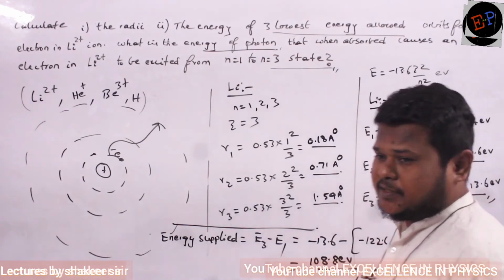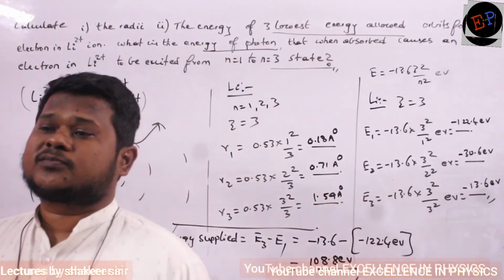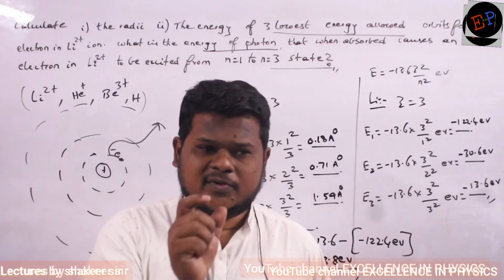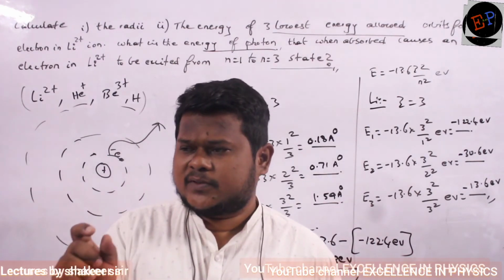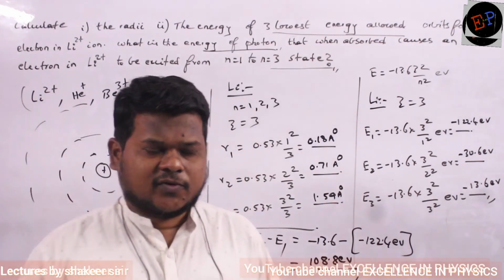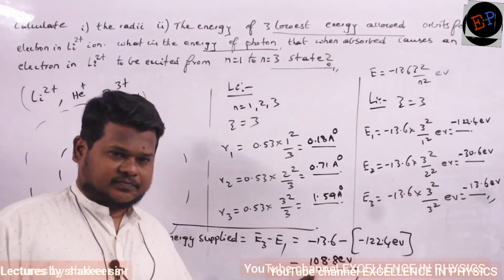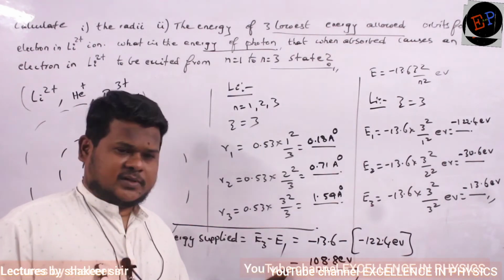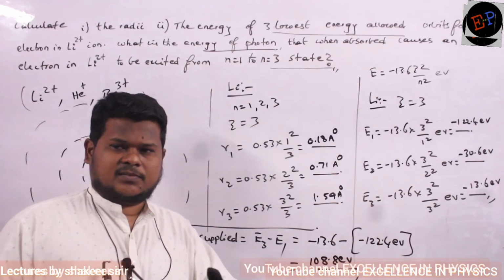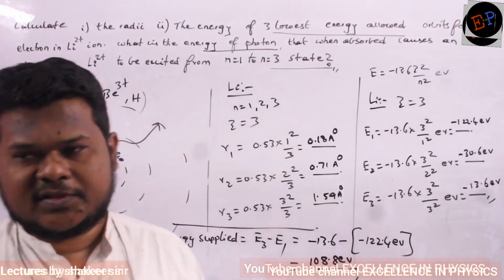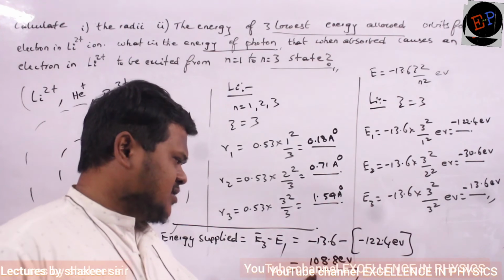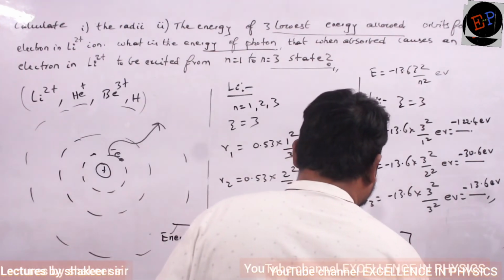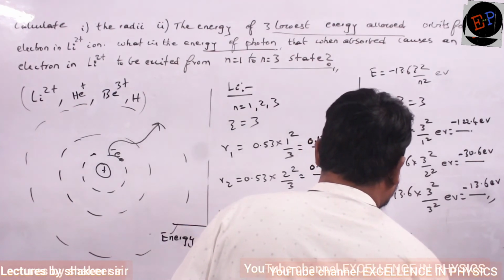And who will give this energy? Light. If you incident light energy, light is made up of photons, no? Light is made up of photons. So one photon should have this much amount of energy. How much energy should the photon of that light have? This much energy. Then electron absorbs that energy and it moves from lower orbit to higher orbit. That's it. Okay. So what is this energy? This is the energy of required photon. Energy of photon.